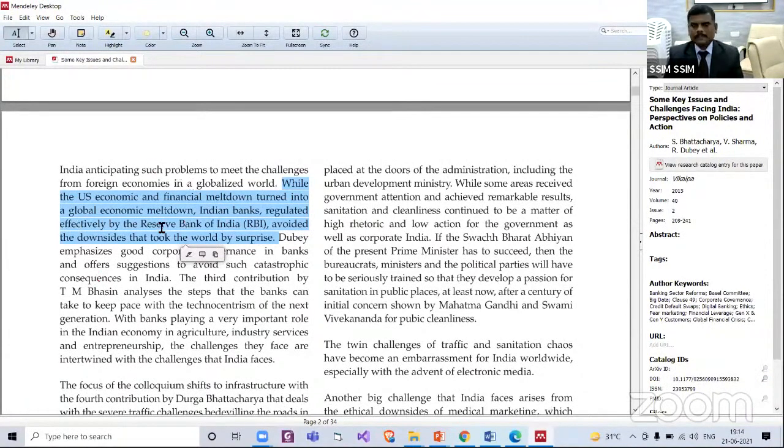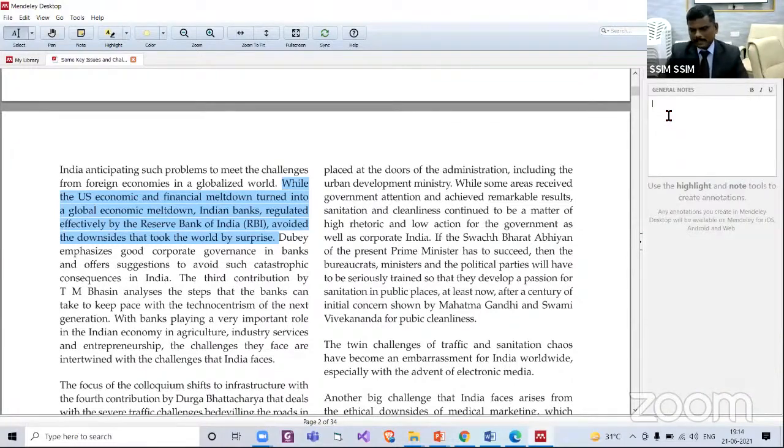I want this point. So what we do, we can copy here itself, go to the notes and paste here. And we can also say, for my introduction.